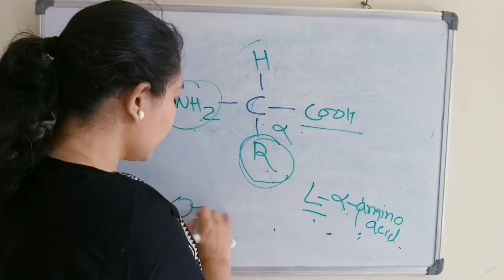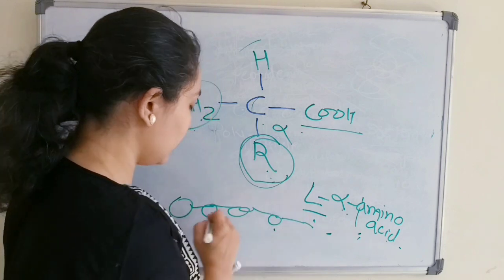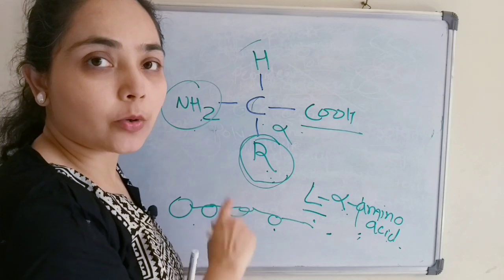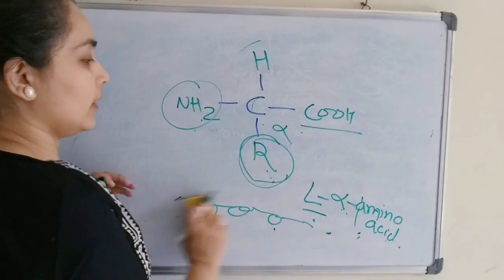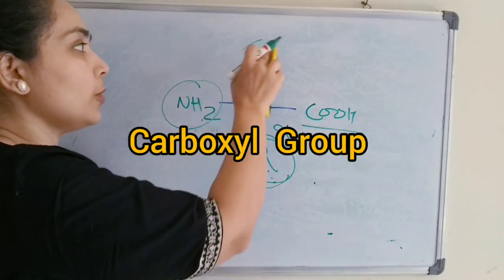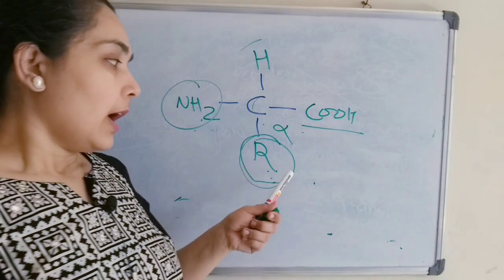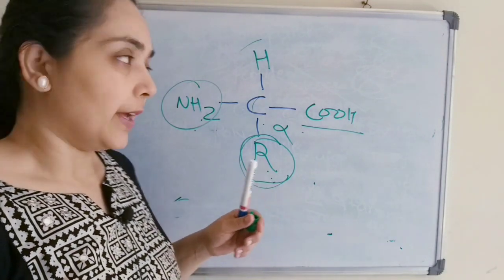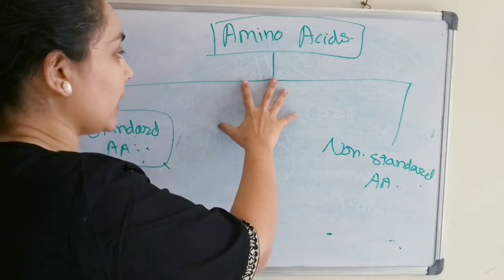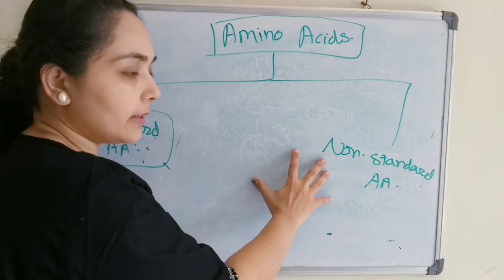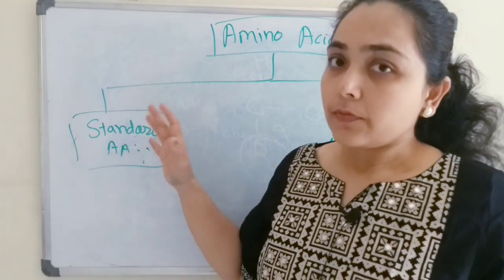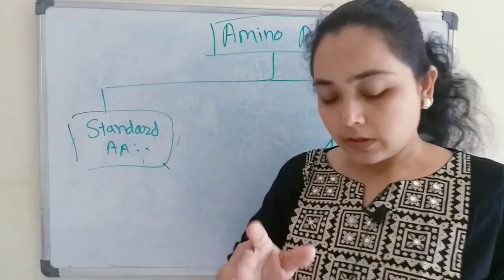Okay, a polypeptide chain is a string of L-alpha amino acids joined together with covalent peptide bonds. It has a carboxylic acid functional group, an amino group, hydrogen, and R, which means the side chain, which will vary. Now these amino acids are of two types, standard amino acids and non-standard amino acids. First, let us discuss standard amino acids. Standard amino acids are 20 amino acids.